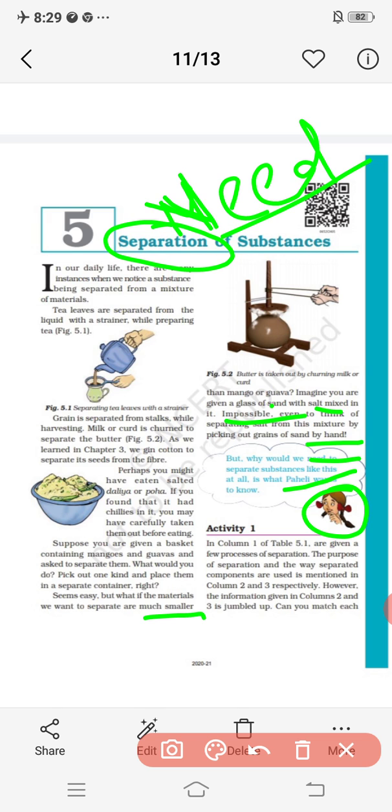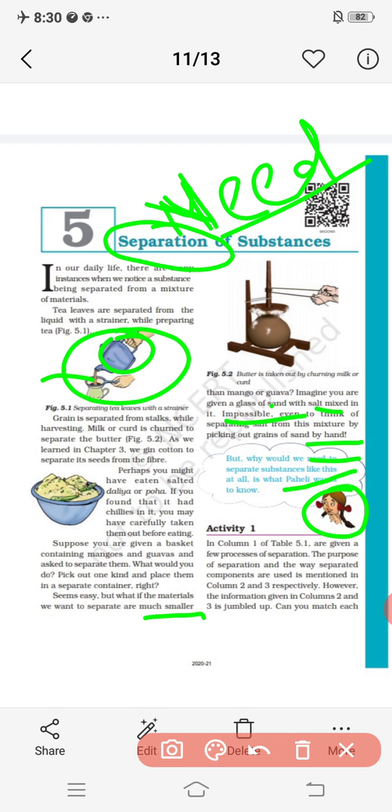Yes, obviously it is very important to learn that, because we have to know for what purpose we are learning that, why we are separating those substances. Just think, if we hadn't separated substances, just taking a very few examples of that. So do you think that it is very necessary to separate the tea leaves from the tea?